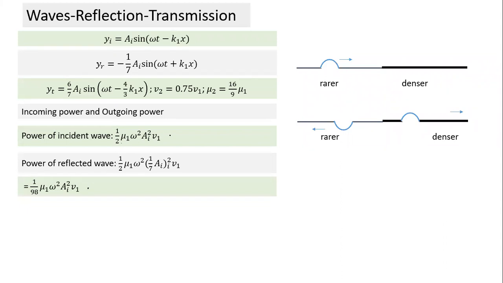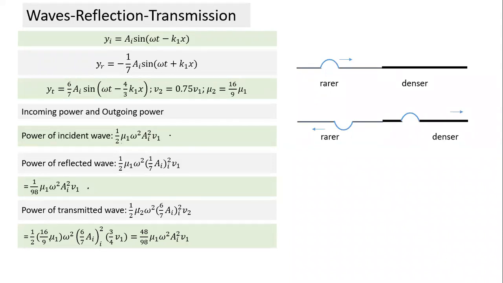This is the power of the incident wave. What is the power of the transmitted wave? 1/2, and now we take the mu value for that medium, mu2. This wave is traveling in the second medium, having mass per length equal to mu2. Omega remains the same. The amplitude is already expressed in terms of ai, 6/7 ai square, into V2, the velocity in the second medium. To compare this expression, mu2 is also substituted in terms of mu1, and V2 in terms of V1, so that we can add it up. We have calculated mu2 is equal to 16/9 mu1.